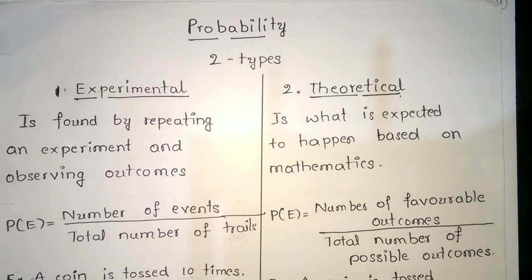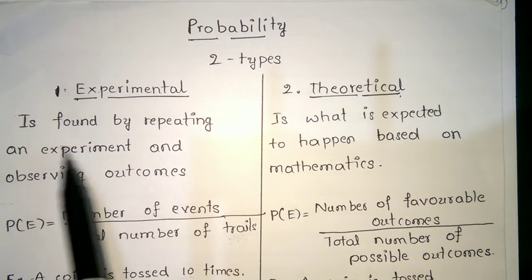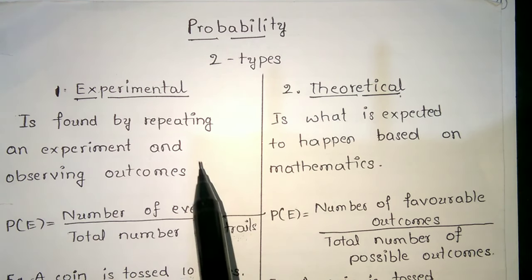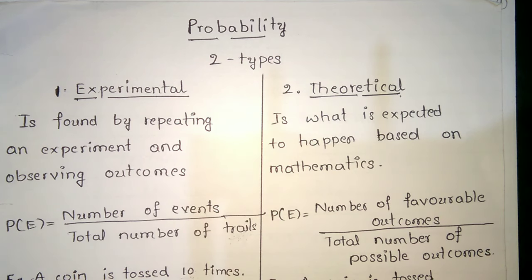Today we'll take the lesson on probability. Probability is of two types: one is experimental and the other is theoretical. Experimental probability is found by repeating an experiment and observing outcomes.